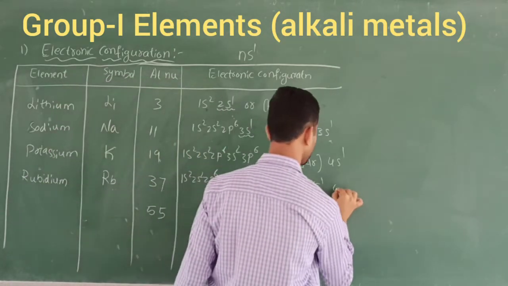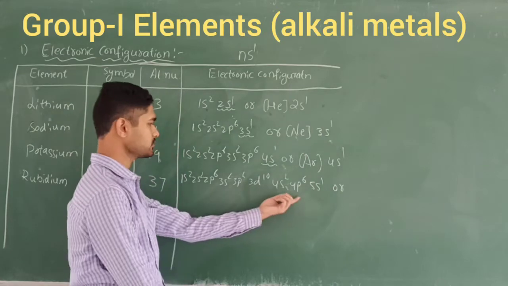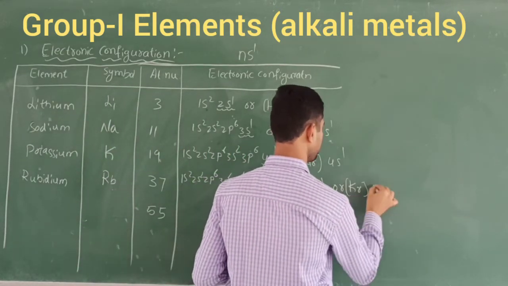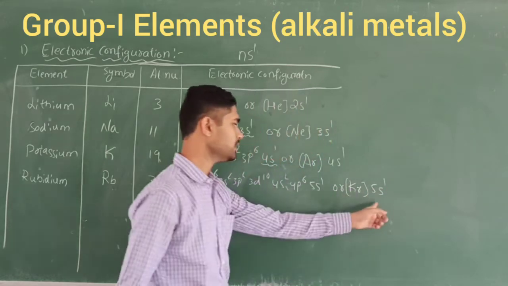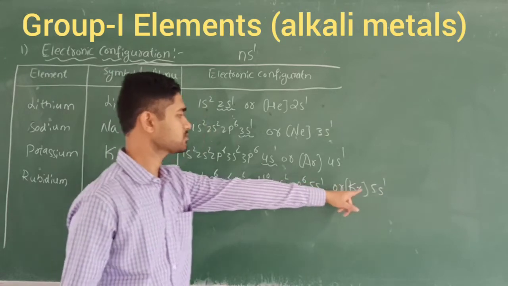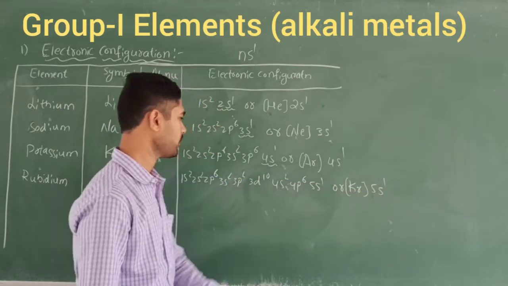Or we can also write it like this, with its nearest noble gas, krypton. Krypton has 36 electrons, and the remaining 1 electron enters the 5s orbital. The last electron enters there, so the principal quantum number is 5: 5s1.